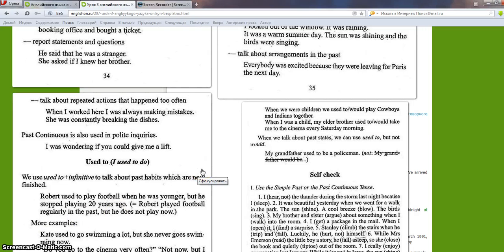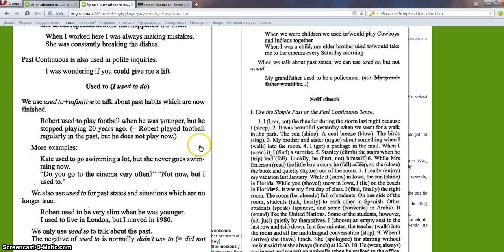Thank you. As you have already understood, all the truths should be learned by heart. Now I'd like to draw your attention, special attention, to the construction used to. I used to do something. We use used to plus infinitive to talk about past habits which are now finished. For example, Robert used to play football when he was younger, but he stopped playing 20 years ago. More example, Kate used to go swimming a lot, but she never goes swimming now.